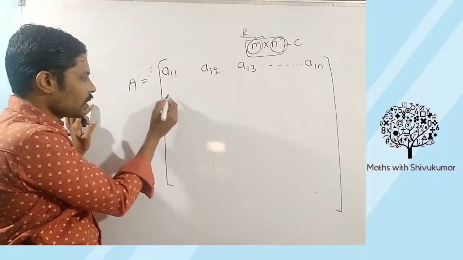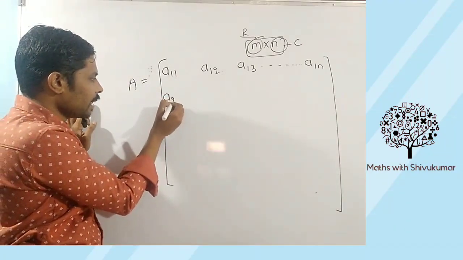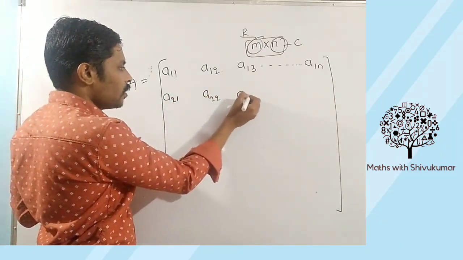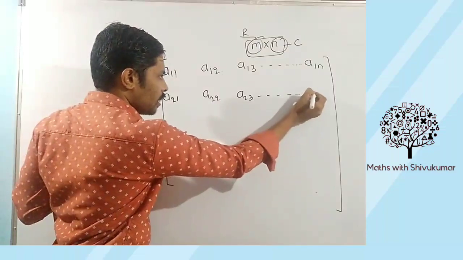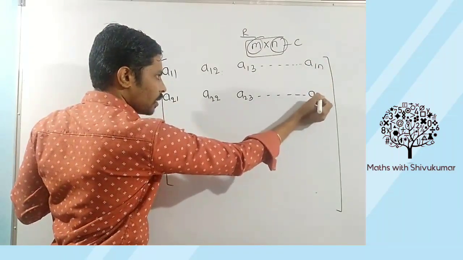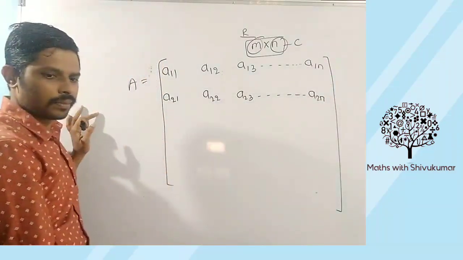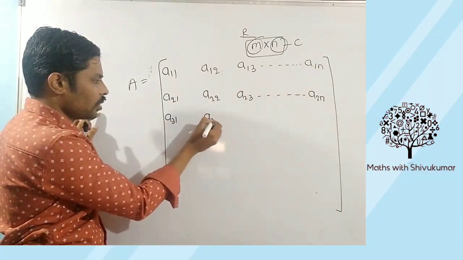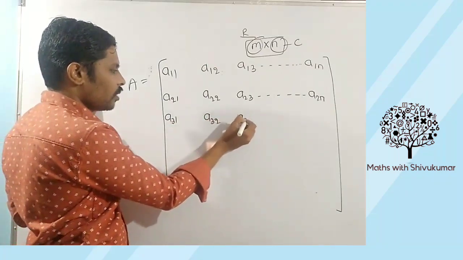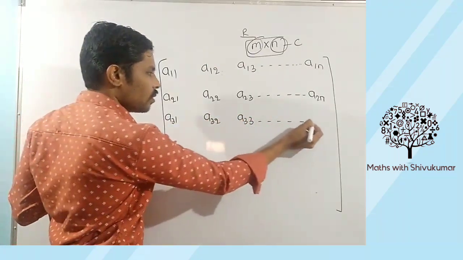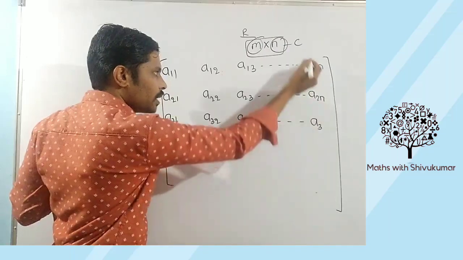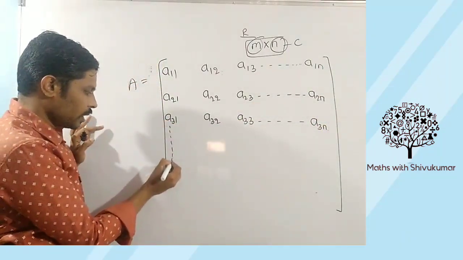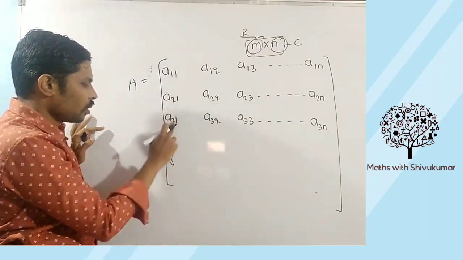Next, which row is it? Second row, first column. Second row, second column. Second row, third column. So on. Second row, what is the column number? n. Next, third row, first column. Third row, second column. Third row, third column. So on. Third row, what is the column? n.